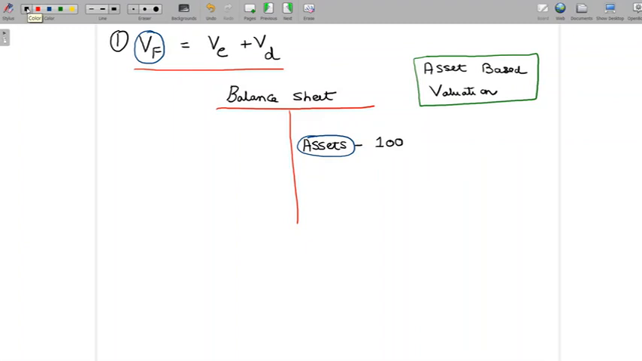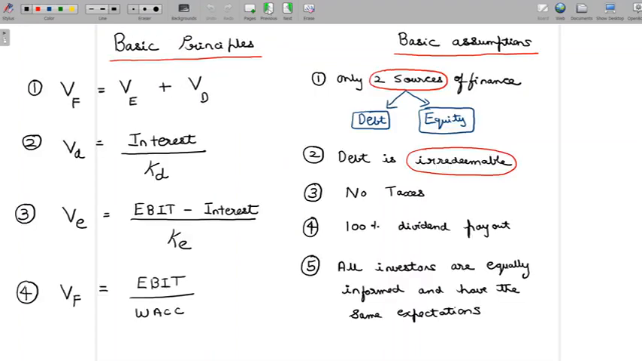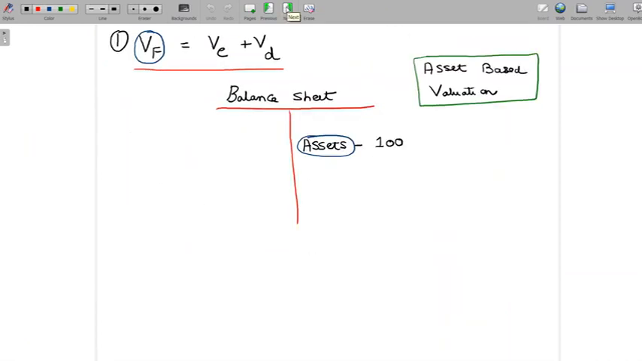Now, is this the only way in which a firm has to be valued? Definitely not. There are other ways also in which the firm can be valued. In fact, when we look at the fourth principle here, we will be looking at a different way in which a firm is to be valued. All I want to say here is that the asset based valuation is one way in which a firm can be valued and is one of the most famous approaches adopted for valuing a firm. So now we are basically saying the value of a firm is equivalent to the value of its assets.